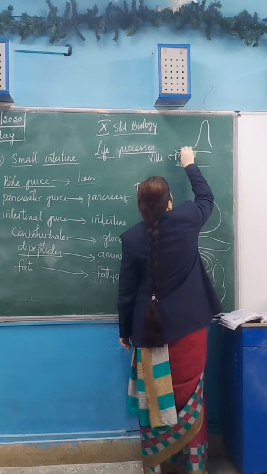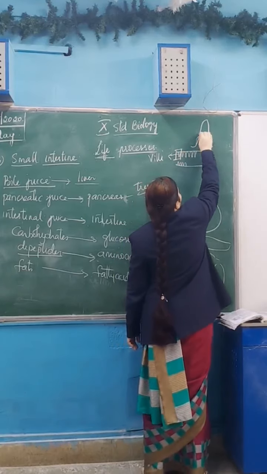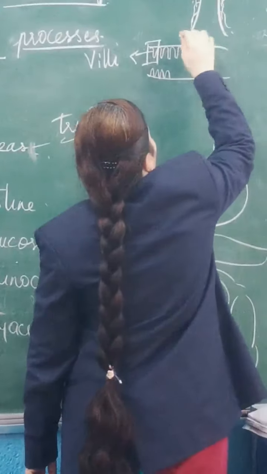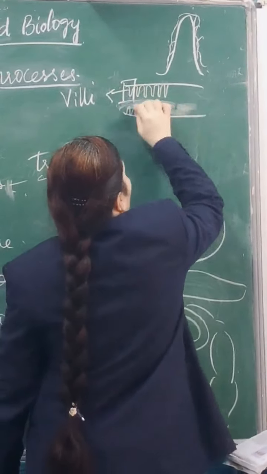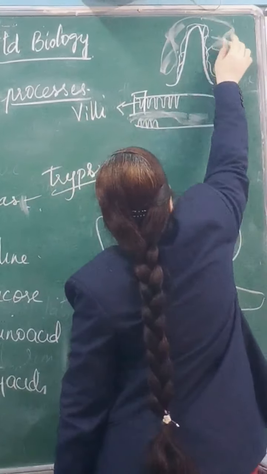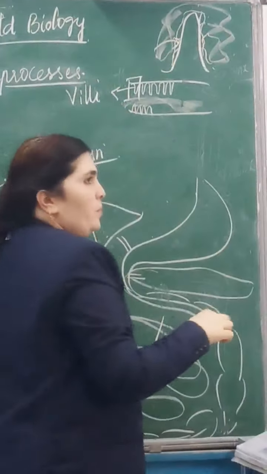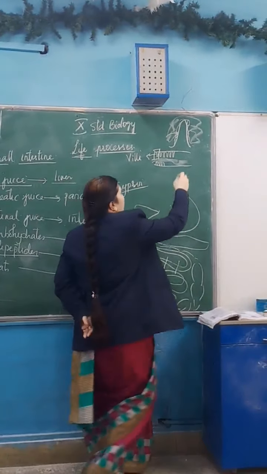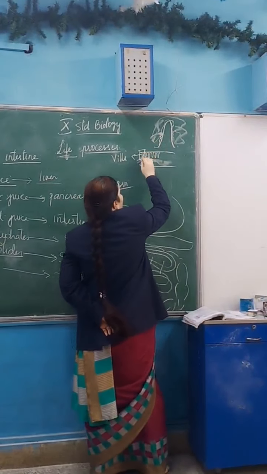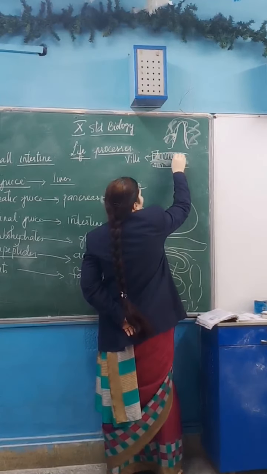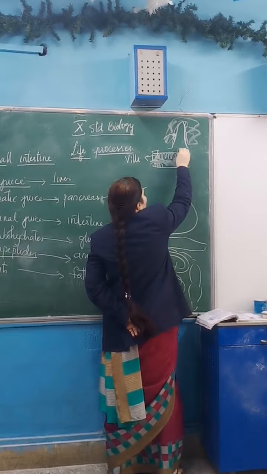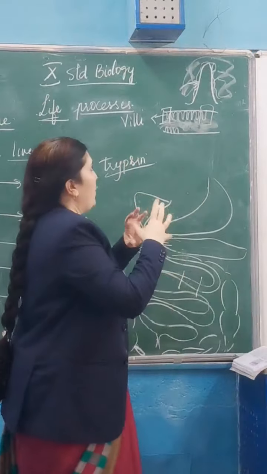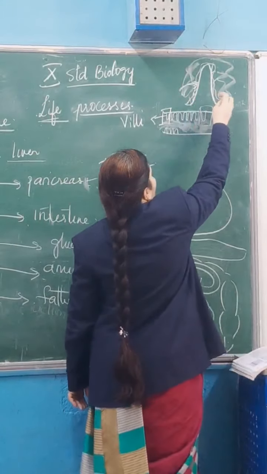Here is an enlarged one villi. They are fully entangled with the blood vessels. When the digested food is flowing here, all these nutrients are taken into the blood. The glucose, amino acids, fatty acids and all are taken into the blood here. They are fully covered with the capillaries, the blood capillaries attached to that villi.